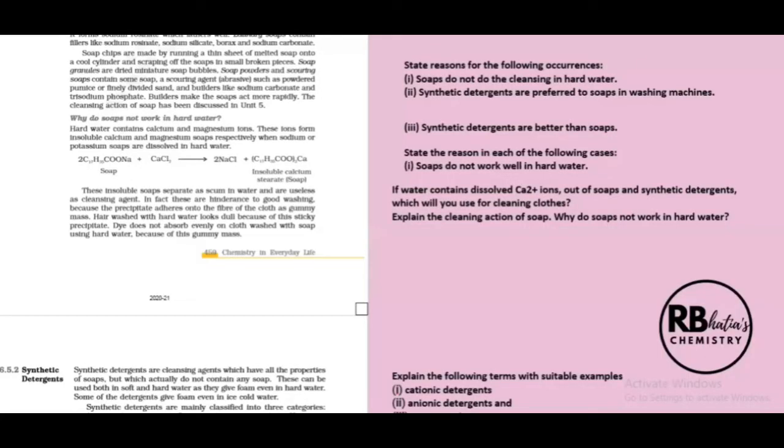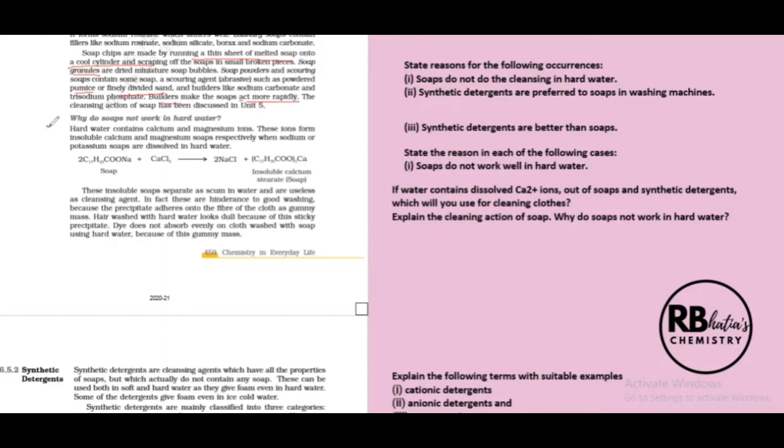Soap chips are made by running a thin sheet of melted soap onto a cool cylinder and scraping off the soaps in small broken pieces. This is something factual that you have to learn. Then we have soap granules, soap bubbles, soap powders, scouring soaps. All this has to be read, children. Fine. So, scouring soaps contain powdered pumice or finely divided sand, and builders like sodium carbonate, trisodium phosphate, etc., are added. Now, what do builders do? Builders simply make the soap act more rapidly.